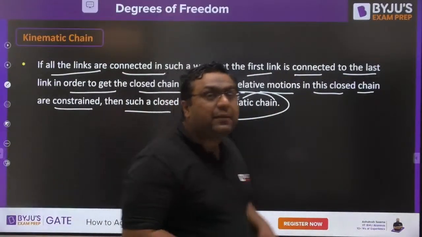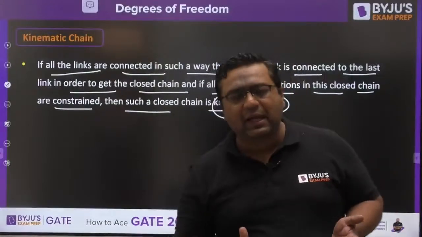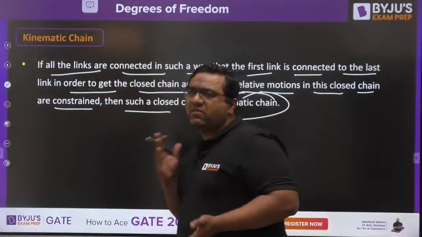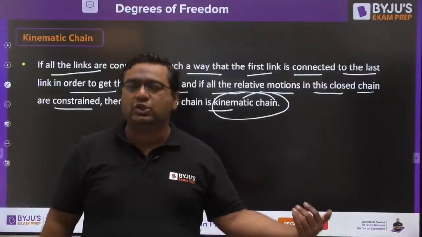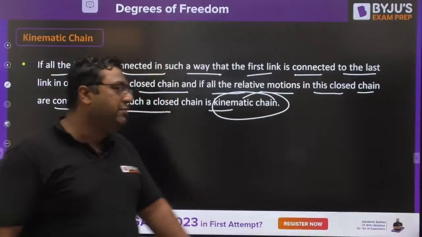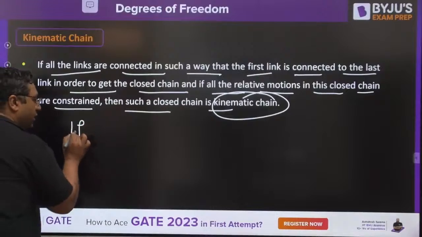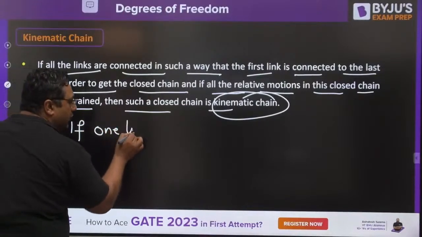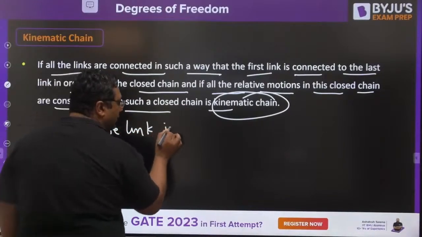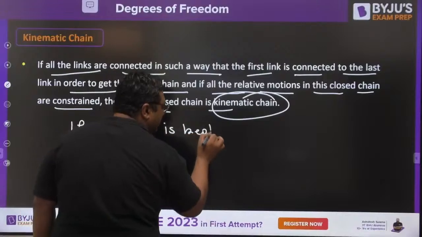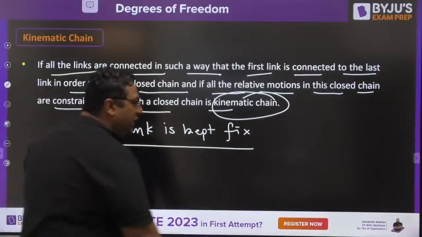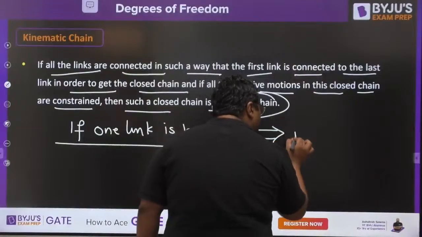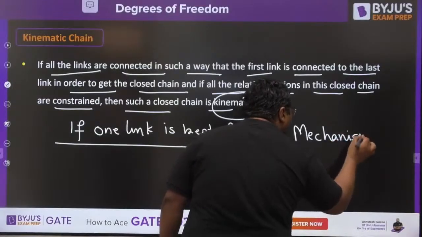Now this kinematic chain, we got it. If all the links are connected in such a way that first and last link are connected together, it is a chain. With relative motion constrained, it is a kinematic chain. And my dear, if one link is kept fixed, this kinematic chain would become a mechanism.